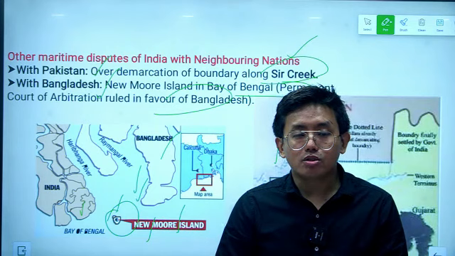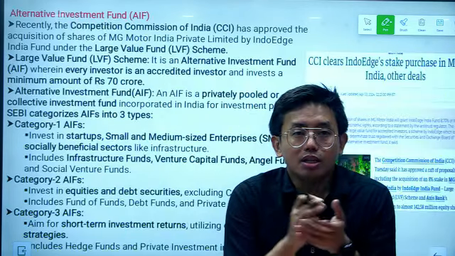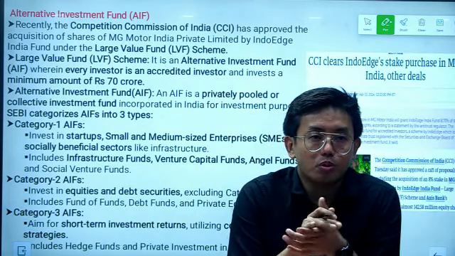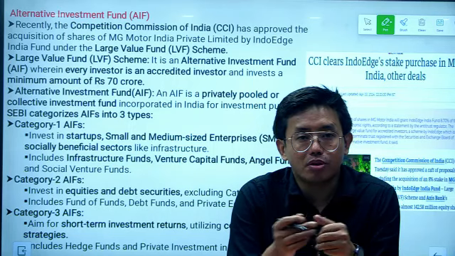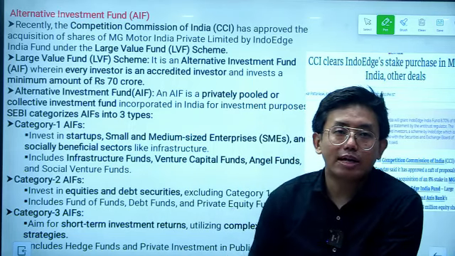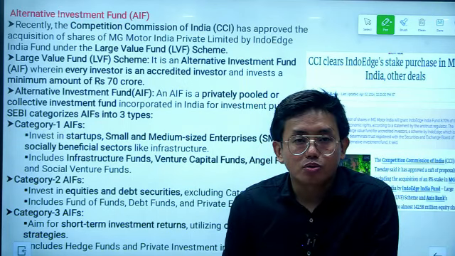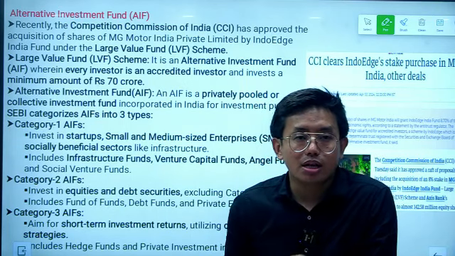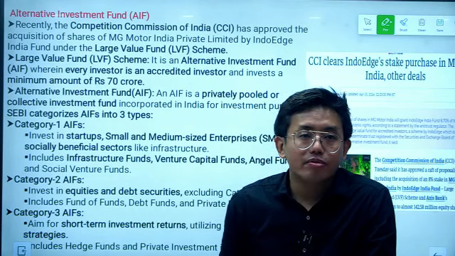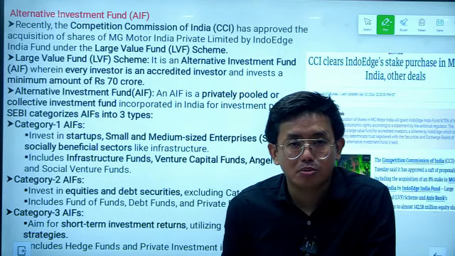Now moving on to the next topic of discussion for today. Recently the Competition Commission of India approved the acquisition of shares of MG Motor India Private Limited by the Indo-Age India Fund under the Large Value Fund scheme. For this reason we need to understand what a Large Value Fund and alternative investment funds are, from the UPSC prelims perspective.